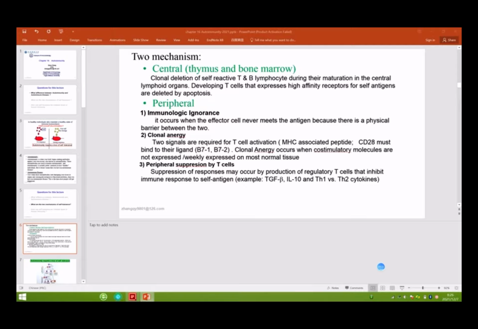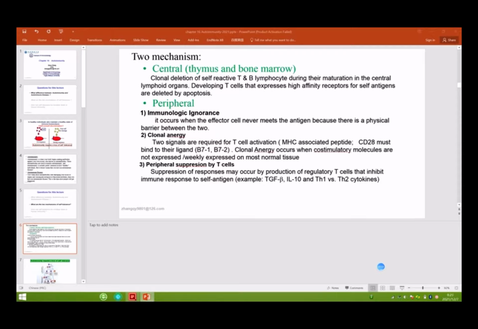The third one is called suppression by T cells. We have learned that there is a subset of T cells called regulatory T cells, right? These T cells have an inhibitory function. They can inhibit the immune response. If the self-reactive T cell or B cell can recognize self-antigen, the regulatory T cell can inhibit this self-reactive T cell.